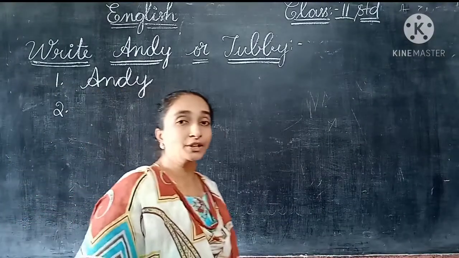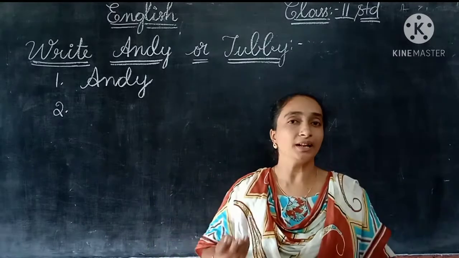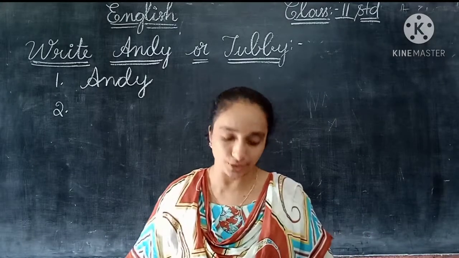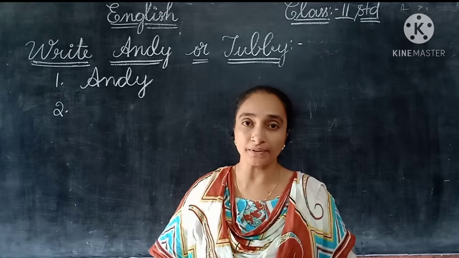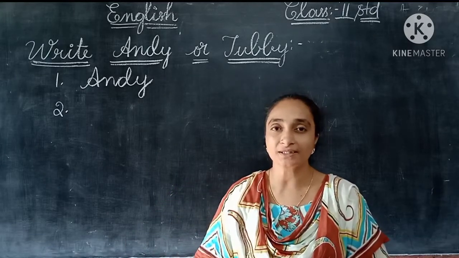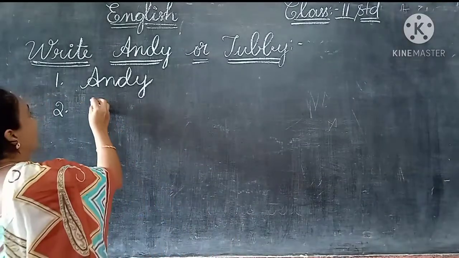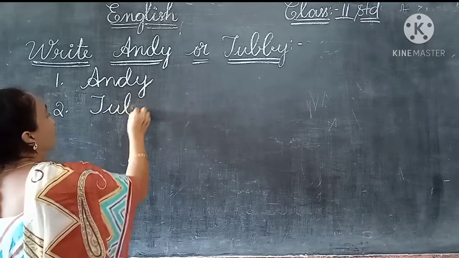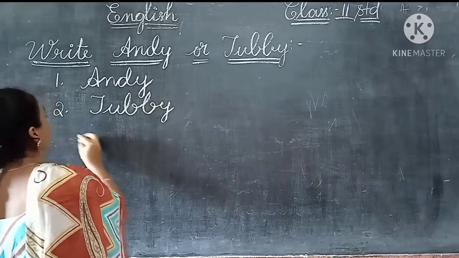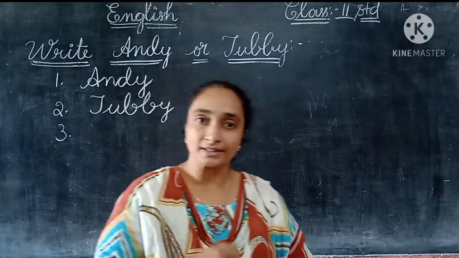So who was a 7-year-old boy? Andy was a 7-year-old boy, like you. And who was a very fat cat? Yes, who was a very fat cat? Tubby. So here we can write, children, Tubby. T-U-B-B-Y, Tubby. So Tubby was a very fat cat.